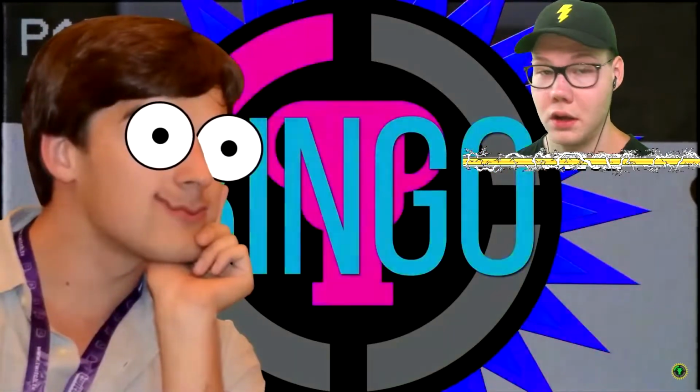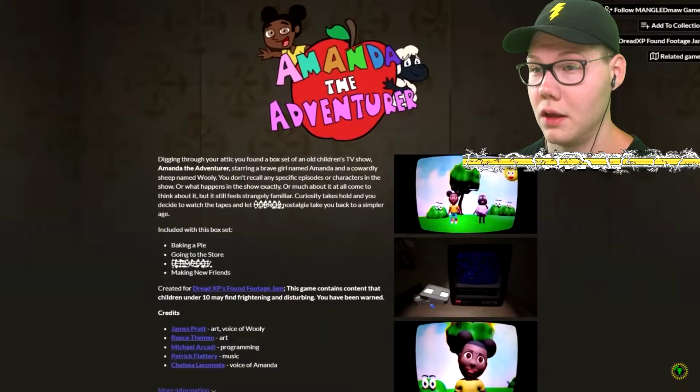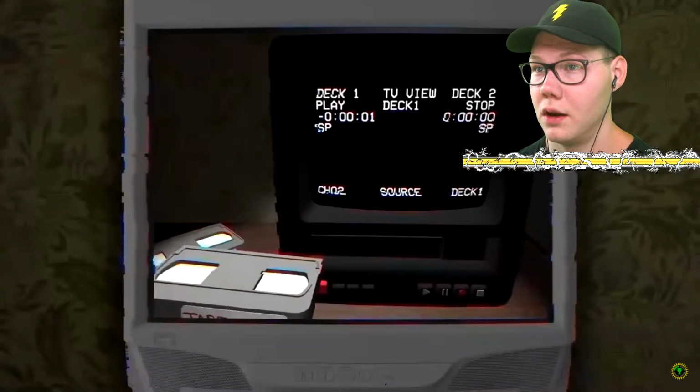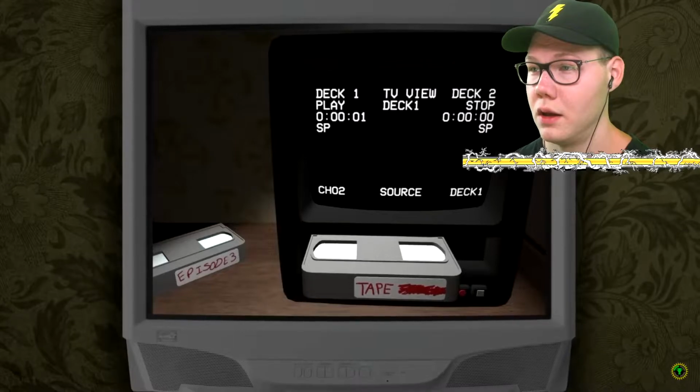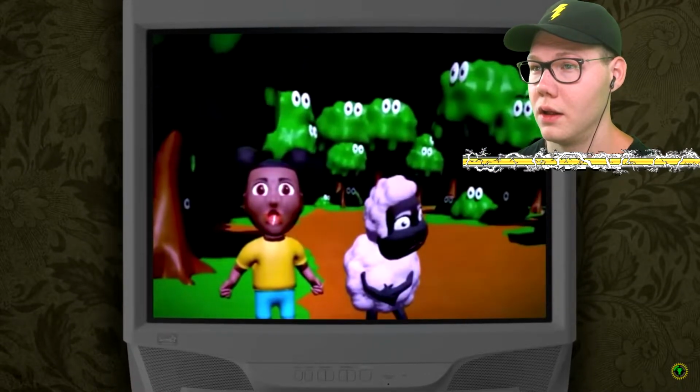At this point, I was just excited for update 1.3. Couldn't wait to see how it would expand upon the unfolding story. And when it came out, I was not prepared for the roller coaster that it would take me on. In the most recent update, we're not met with realistic photos, but instead one final adventure for Amanda and Wooly as they search for buried treasure out in the middle of the forest.